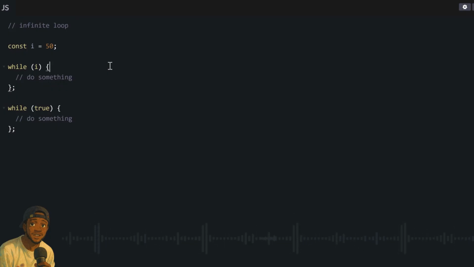So this our variable will continue to return true, and the code inside these curly braces will continue to run forever and ever and ever. It will lead to crashing of our program. So to make sure your while loop, or any loop you write in programming, does not crash your program, the condition must be something that will not always be true. It has to reach false at some point.